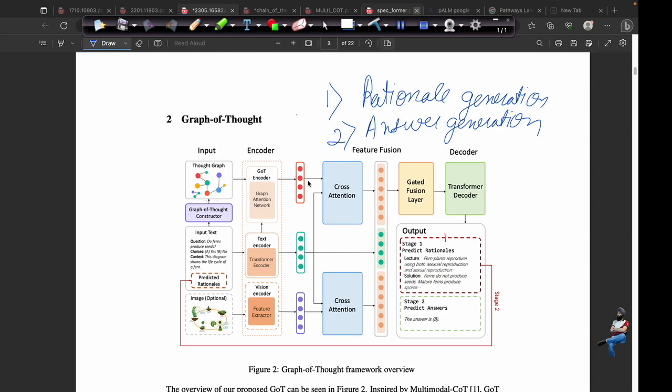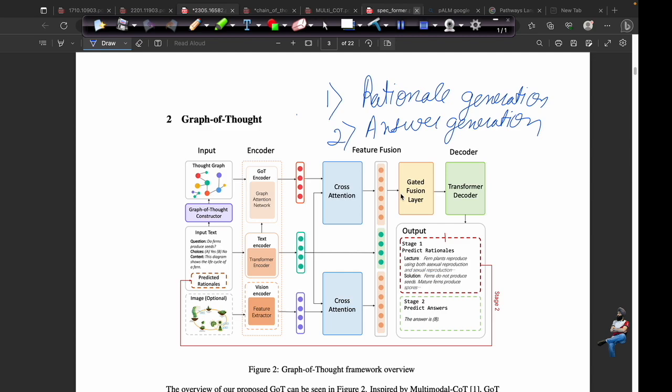And here we have a cross attention. Cross attention is analogous to normal attention, but it is also sharing the parameters between the different modalities. After that, a particular sequence of vectors is generated, and that sequence is sent to the fusion layer. The fusion layer is responsible for performing the fusion between the different modalities of data.